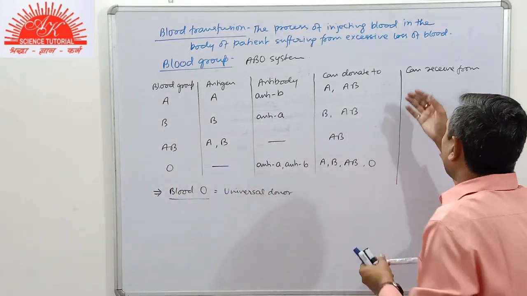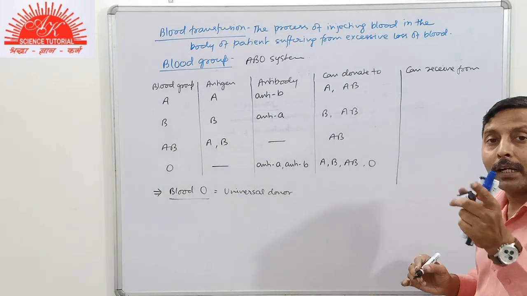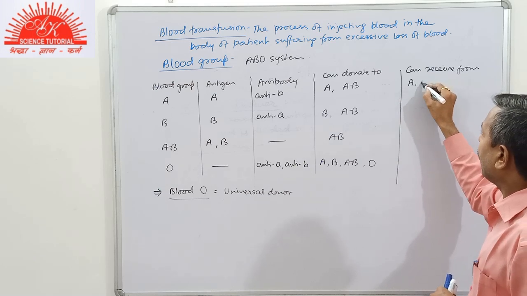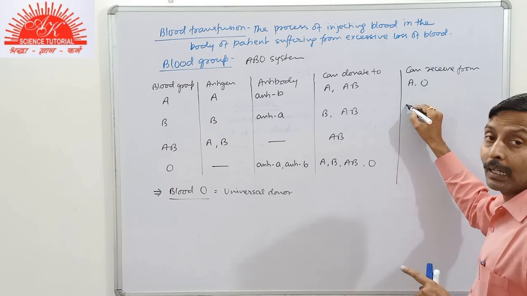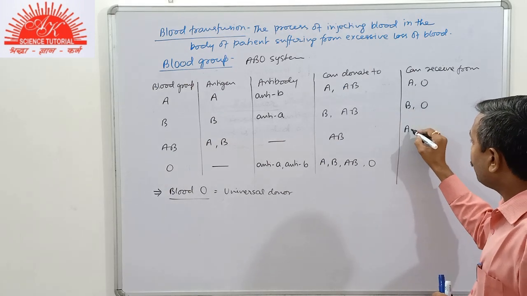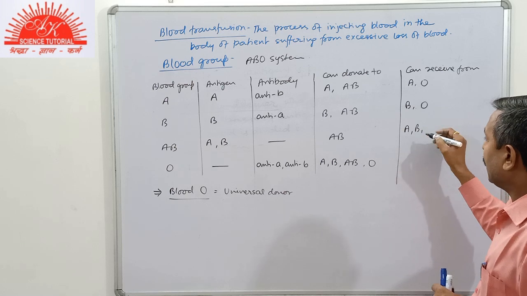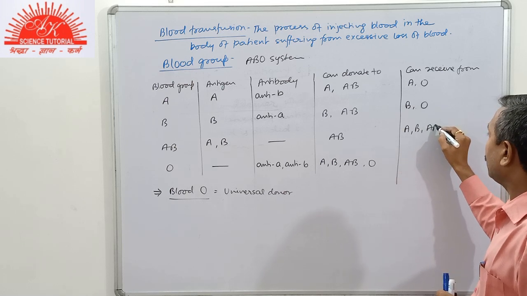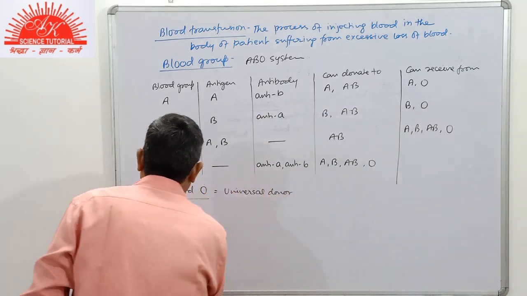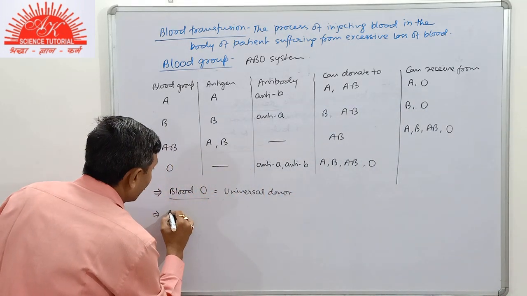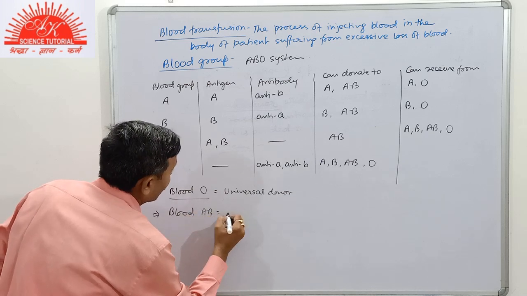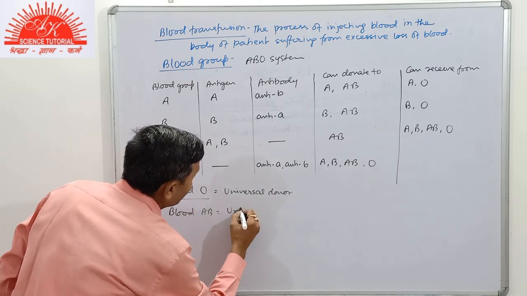Now, can receive from. Blood group A can receive blood from A and O. B can receive blood from B and O. And AB can receive blood from A, B, AB and O. Hence, blood group AB is known as the universal recipient.